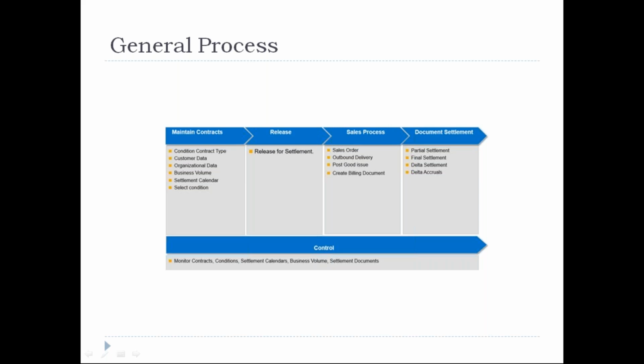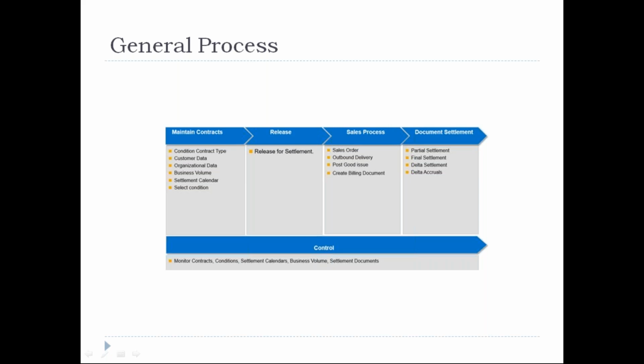So here, in the CCM process, whether I say CCM or settlement management, it is all the same. It is called either condition contract management or settlement management. In the settlement, first of all, we will be creating a condition contract type. This condition contract type will contain the customer data, supplier data, sales organization data, purchase organization data, business volume, settlements and settlement conditions.